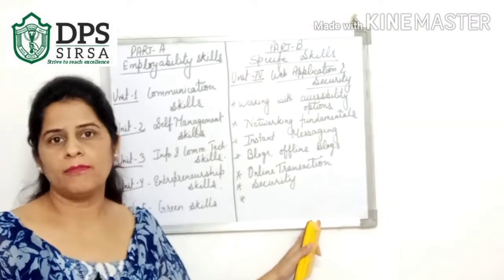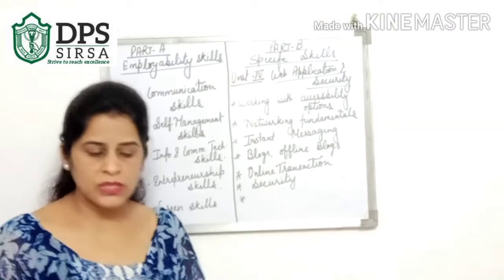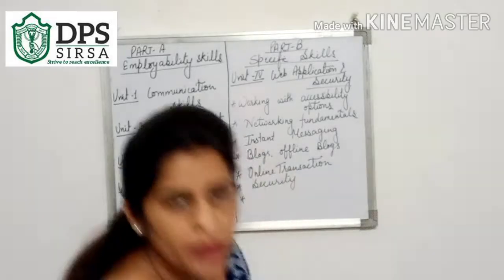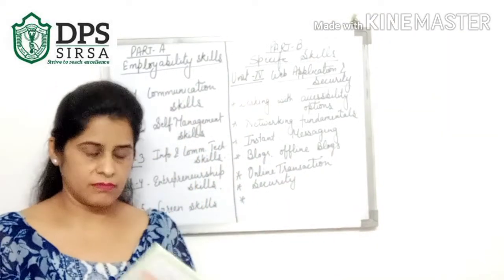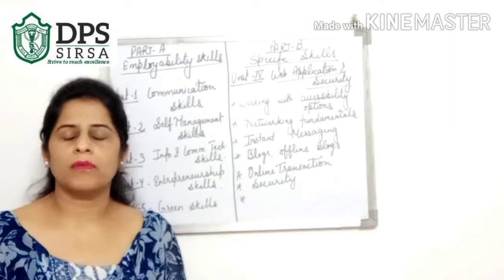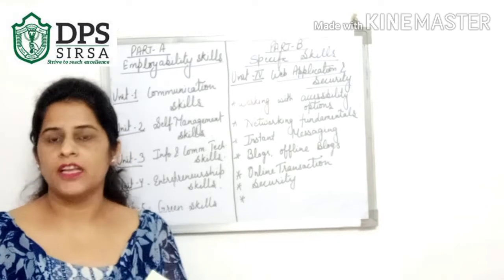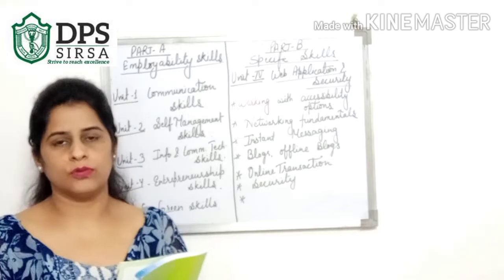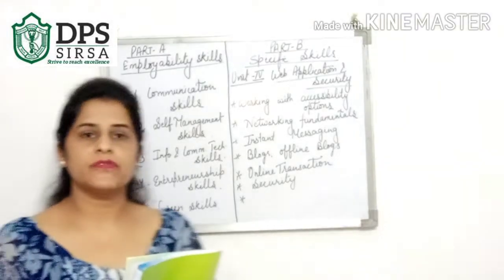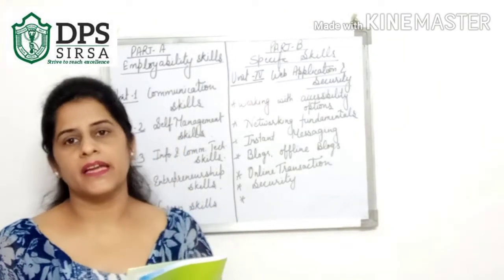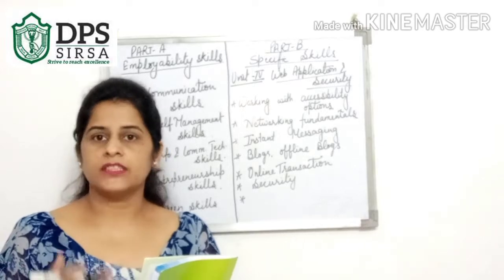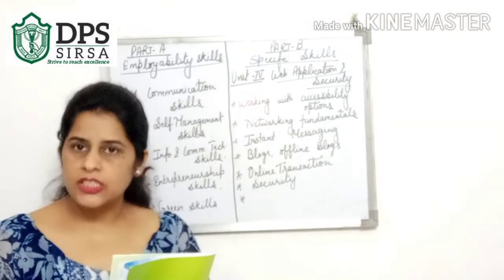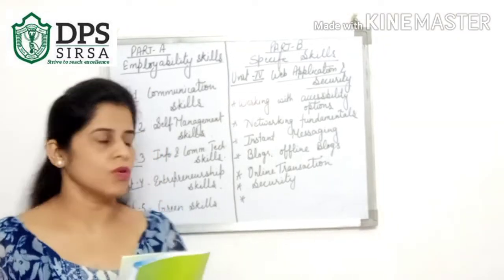I hope you have all bought your books from the Khurana bookstores. There was one book of IT. Many students are asking me the name of the book. That is IT 402, Information Technology Vocational 402. Your code is 402 and the book name is Information Technology Vocational. Our course is a vocational course.